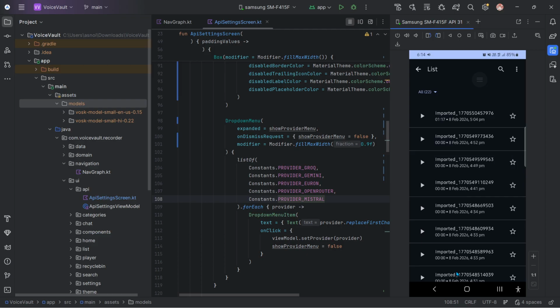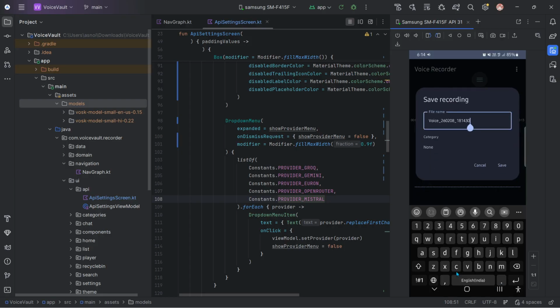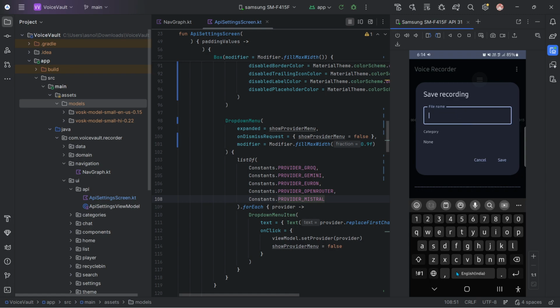Let me give you a tour one by one. When you click on this, it will start recording the audio, whether it is in Hindi or English, whatever language. When you press on this, it will play from that point, and you can play again or record again. When you have finished recording, you can just stop it, or press this one. You can change the name also. If you don't change it, it will save a random name.